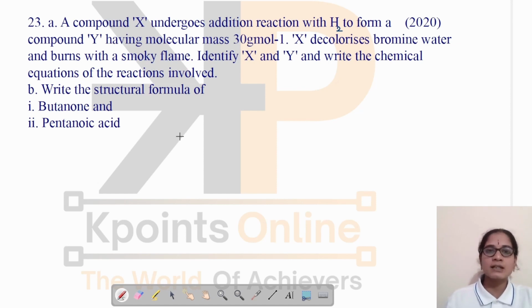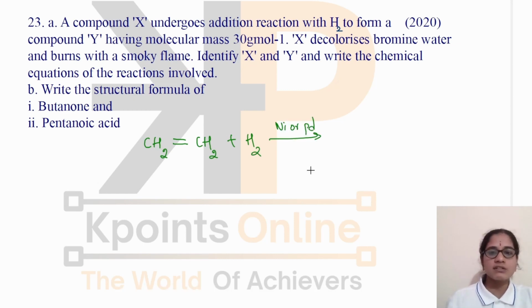Let's take example of ethene here because it is given in your textbook. Okay. For first question, when it undergoes hydrogenation in the presence of nickel or palladium catalyst, there is a formation of ethane. It is ethene and this is ethane.